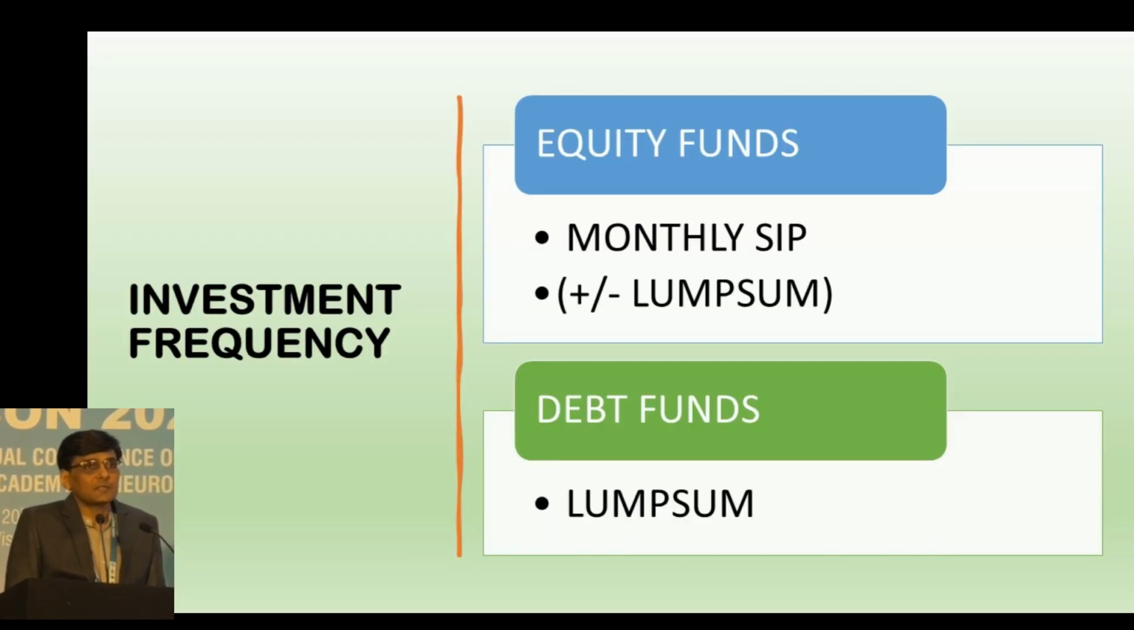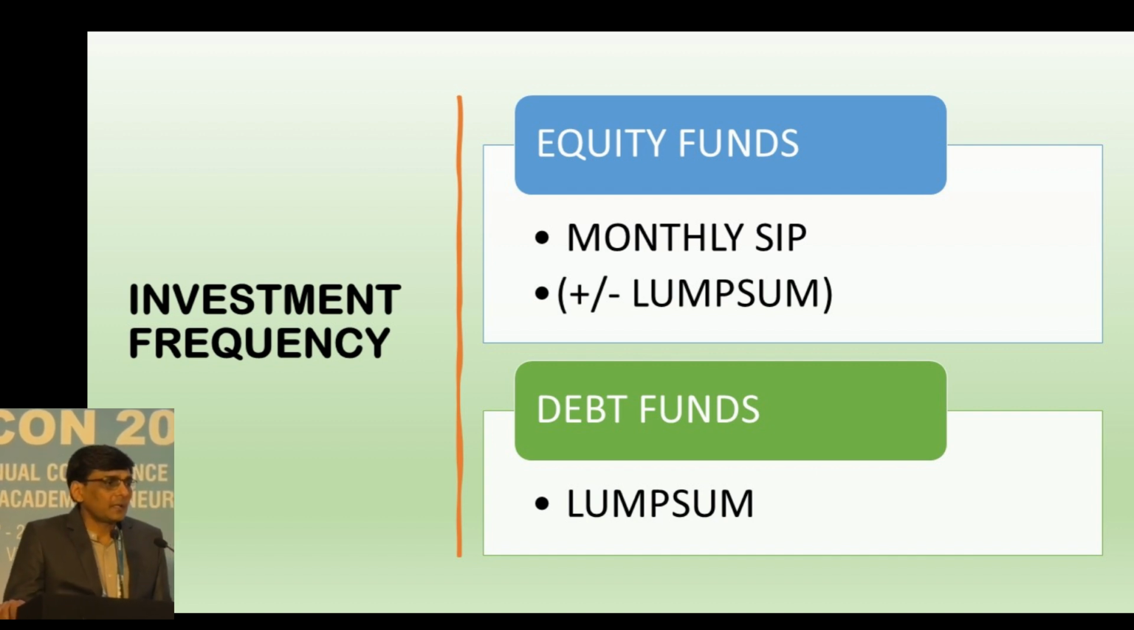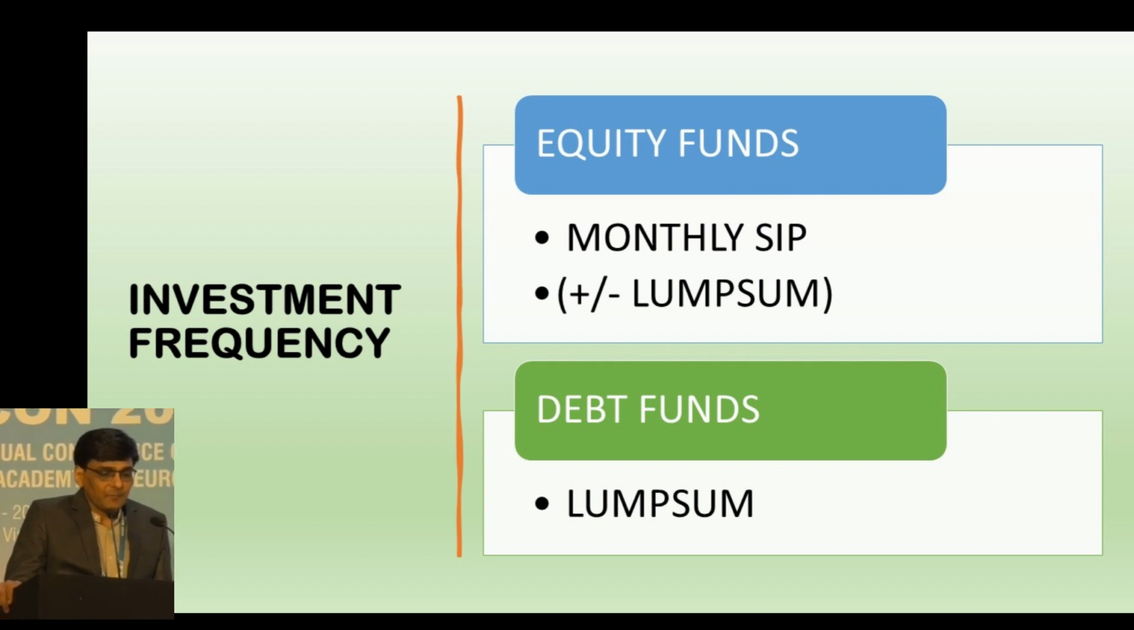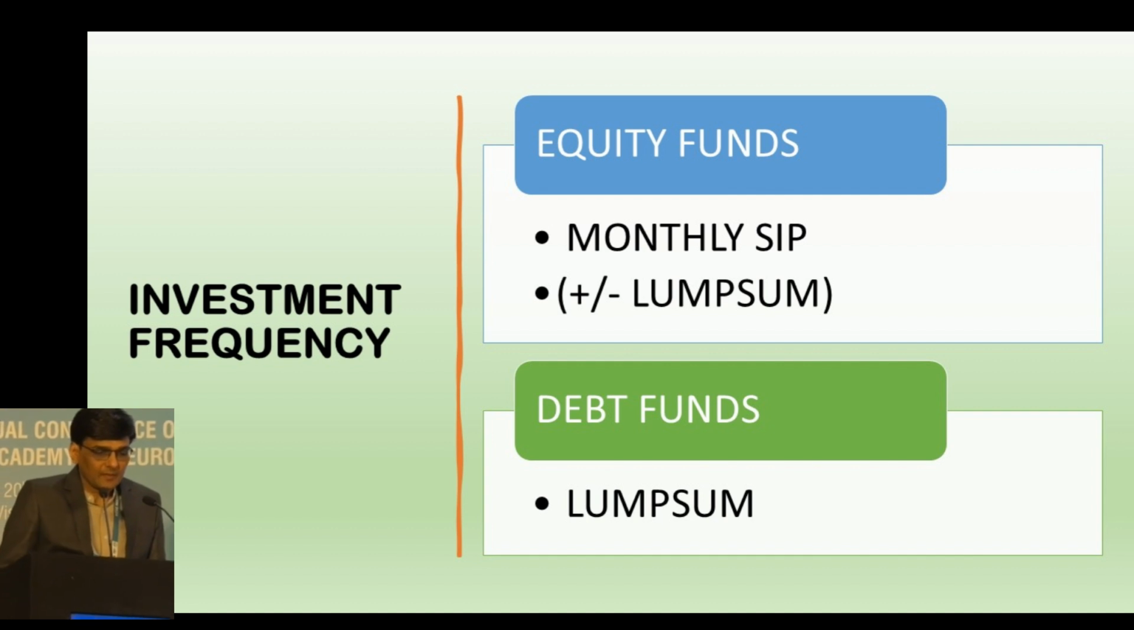And investment frequency is very simple. By rule, in the equity funds, you need to invest by monthly SIP only, and you can add a lump sum whenever you have extra money. And in debt funds, most of the time we invest in a lump sum manner.